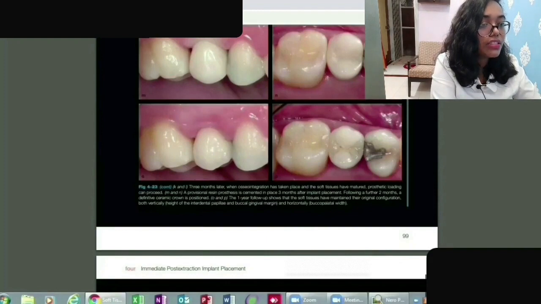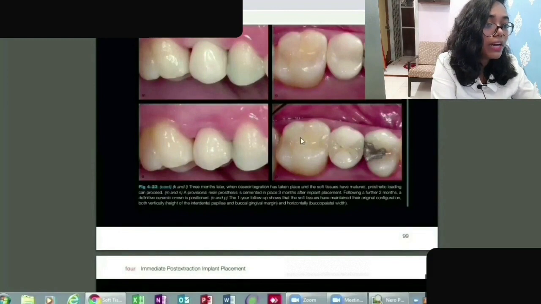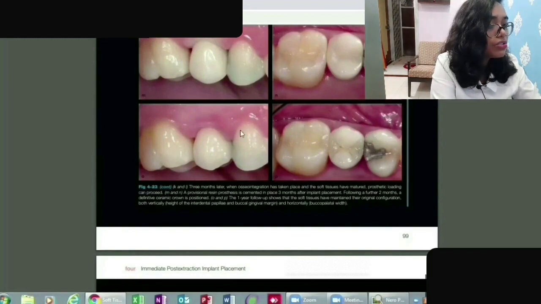So this is the difference between an implant and a prosthesis like an RPD or FPD, because you can see the perfection here. And the best part is that it is a minimally invasive technique. You're not touching the abutment teeth. That's the best part. So you're saving other teeth as well, and you're placing an implant.